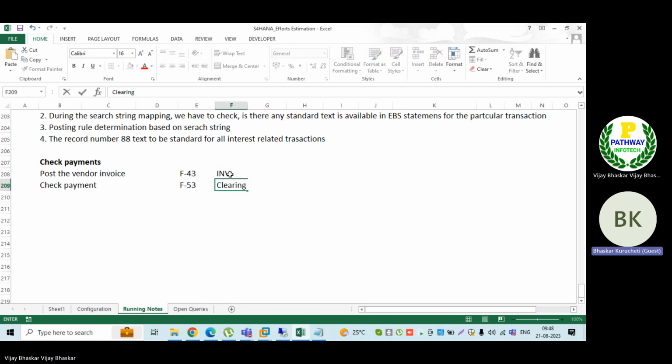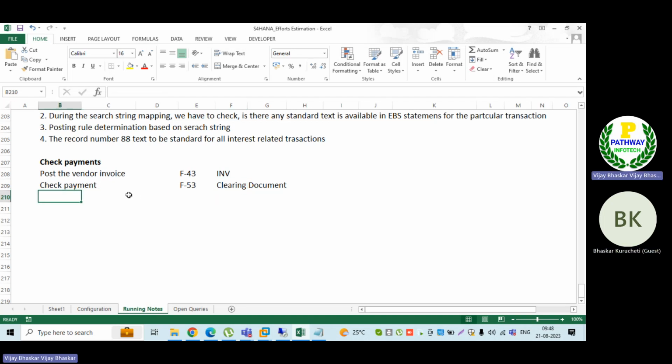This is clearing document. It will get generated here. So on behalf of this clearing document only, I am going to issue the check to the vendor. Correct. Because the system will accept only where there is a clearing document, first of all. So on the clearing document, I am going to issue the check.